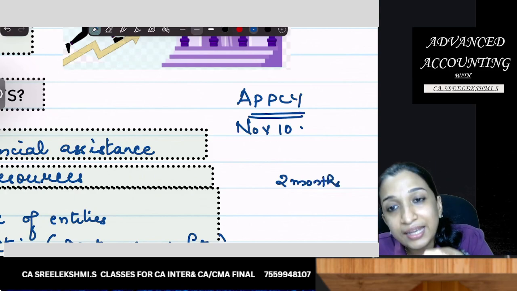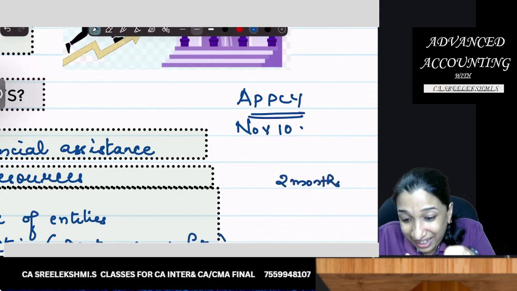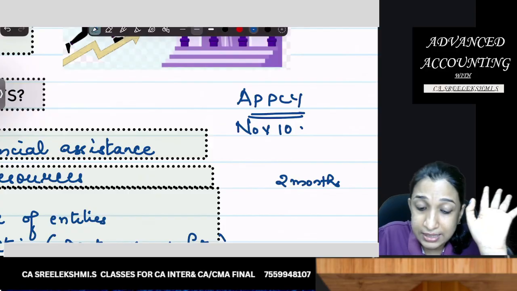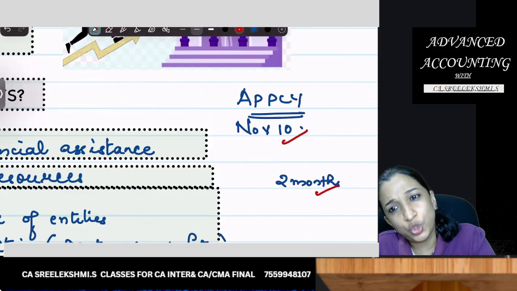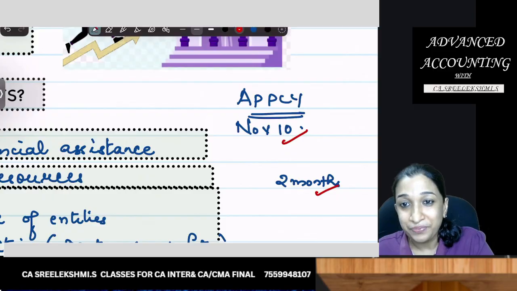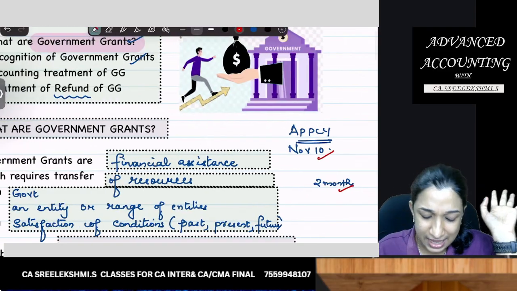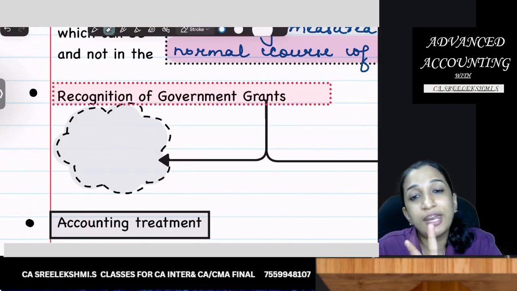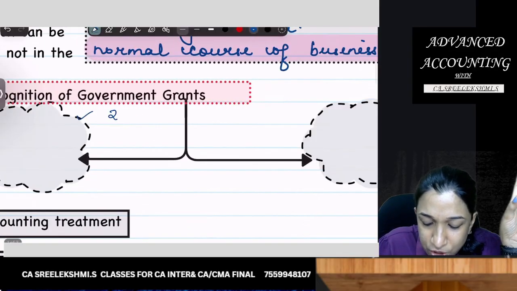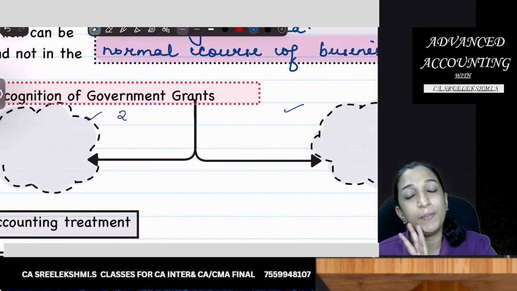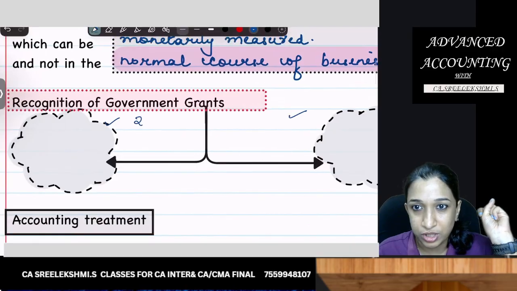When should I recognize? What do you mean by recognizing? Recording in my books. Is it on November 10th or after 2 months when I actually receive it? What do you think? Anyway, what is given by the standard? So there are two conditions and if both these conditions are satisfied, government grant can be recognized in the books.